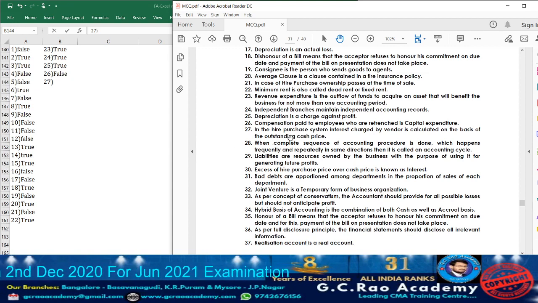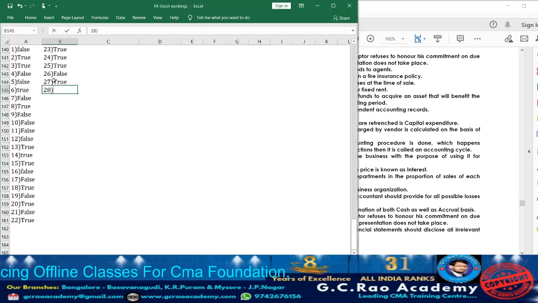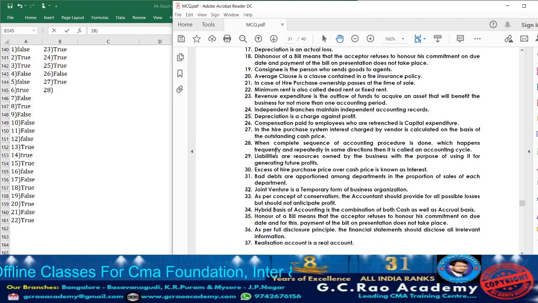Now moving on to question 27. What are they telling? In the hire purchase system, interest charged by the vendor is calculated on the basis of outstanding cash price. Meaning whatever the balance amount the hire purchaser has to pay, on that the hire seller is going to charge the interest. Yes. So clearly they have given the vendor is going to calculate the interest on what basis? On the outstanding cash price, meaning how much cash the purchaser has to pay. On that basis the interest will be calculated. So accordingly statement 27 is true.